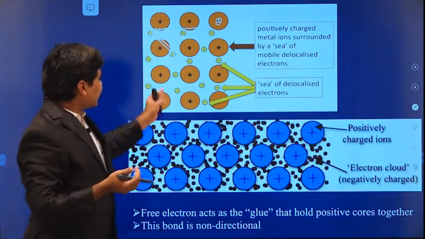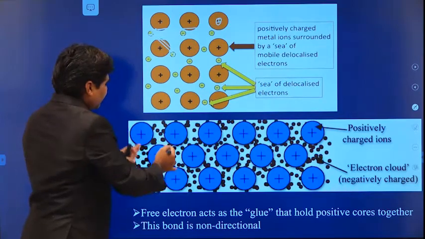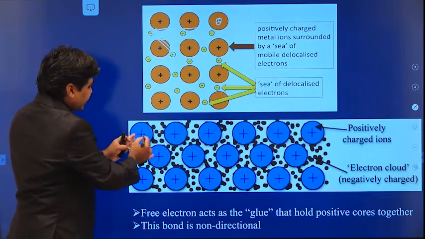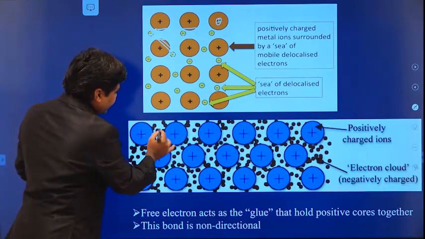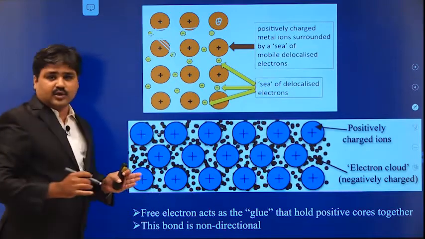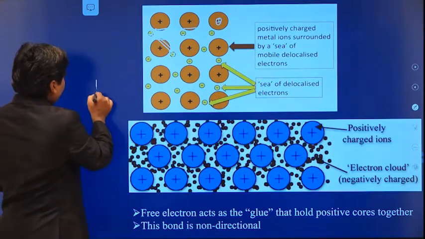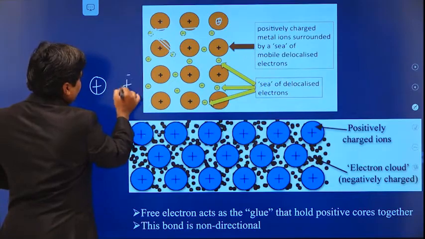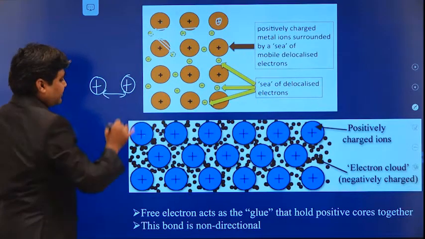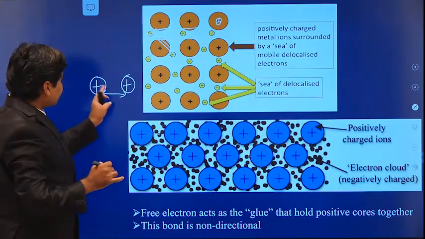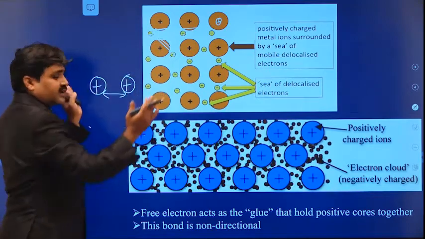So these are the free electrons, so they can move anywhere. It contains the positively charged ions separated by this negatively charged electron cloud. Because if we have only positive charge, they start to repel. If there are no free electrons, it starts to repel, so the material becomes unstable.